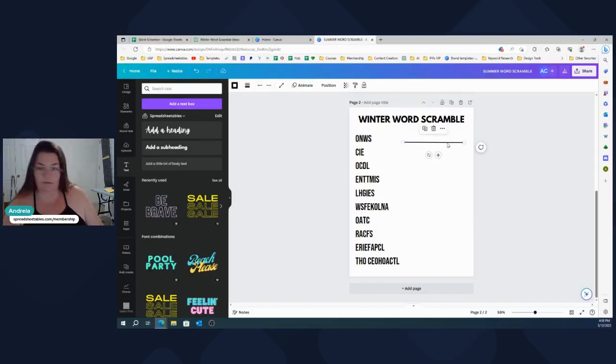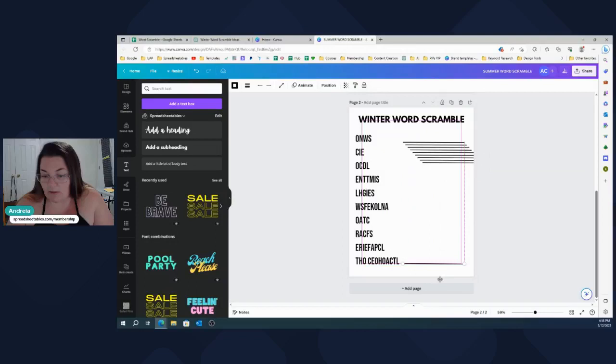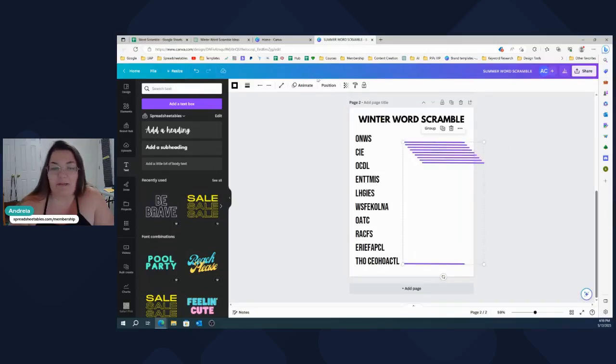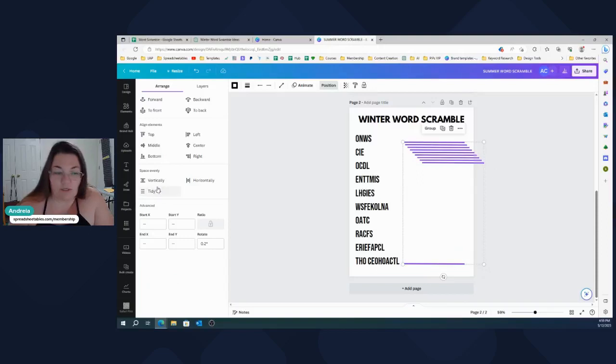And then 2, 3, 4, 5, 6, 7, 8, 9, 10. Let's put that on the bottom. Never figured out how to make other lines smaller at once. Yeah, I don't think they have that option yet. It should, but that's okay. It's really quick.